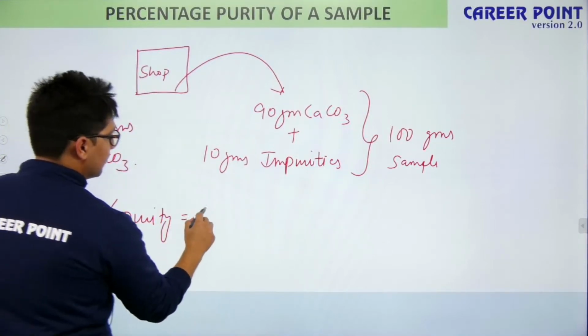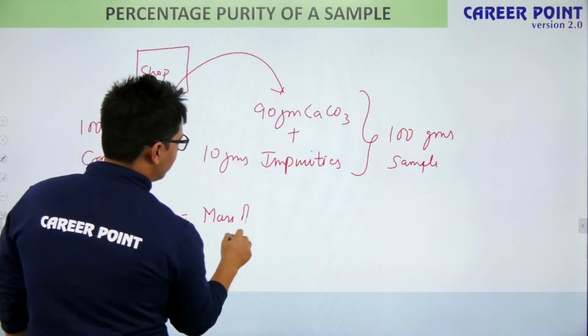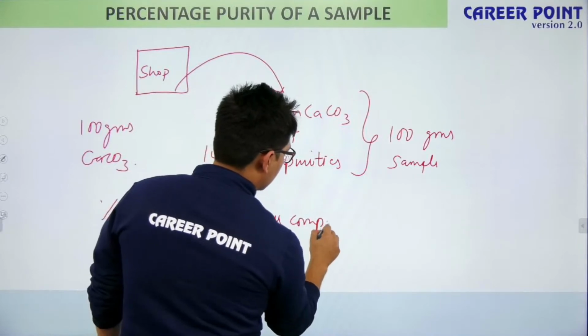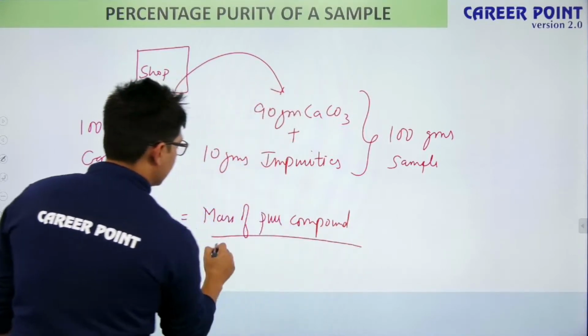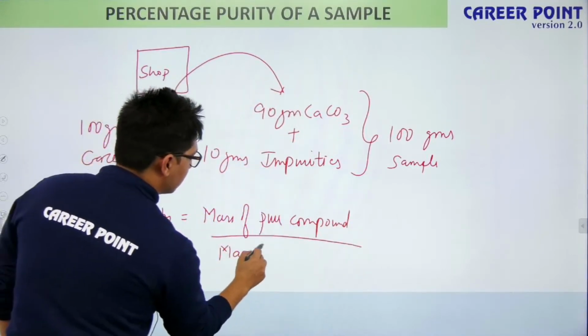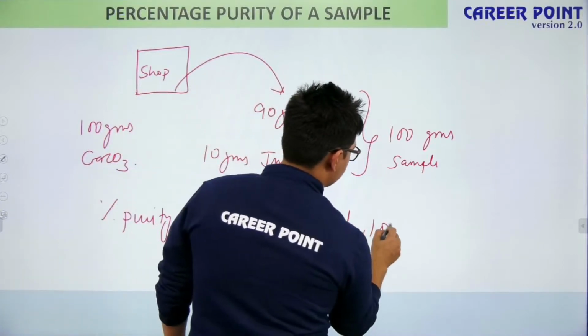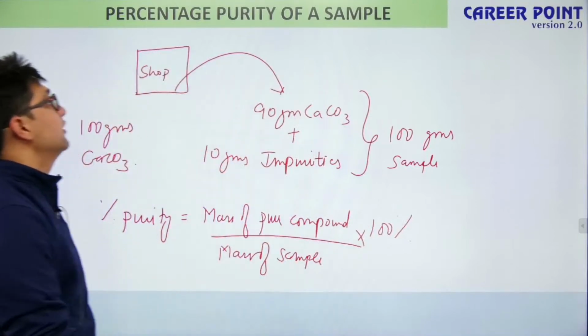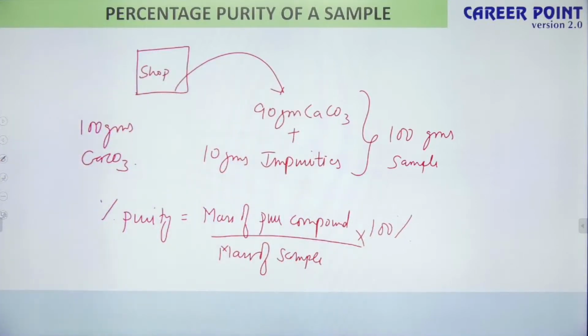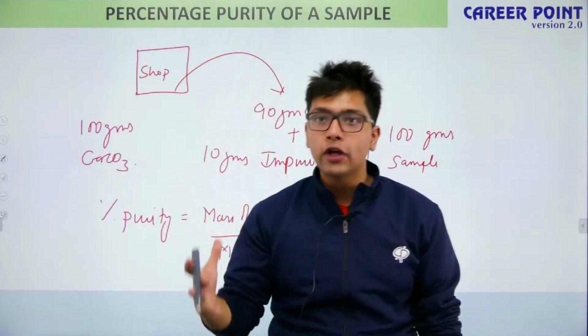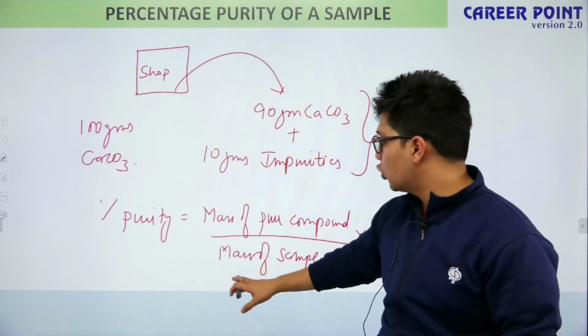It is mass of pure sample, mass of pure element or compound, divided by mass of sample, times 100%. Now this is my percentage purity. Whenever you are calculating percentage purity, you simply look at the total mass of sample.